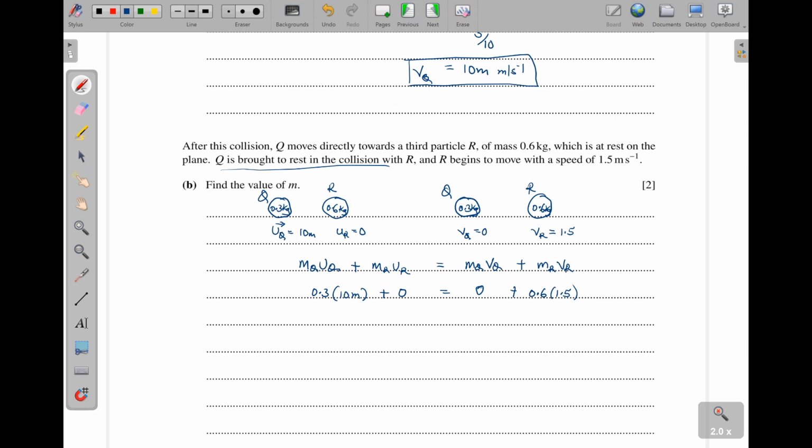So here we shall have 3m equals 0.6 times 1.5. Now that is the same as 6 over 10 times 15 over 10. So this one is 90 divided by 100, which gives 0.9. So what will be our m? m is equal to 0.9 divided by 3, which is equal to 0.3. We can put on kilograms. As simple as that.